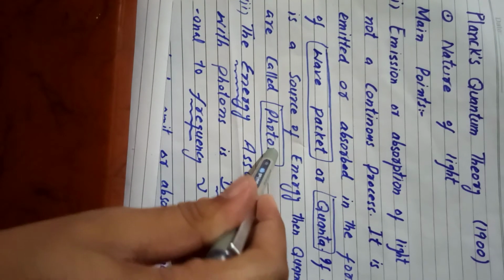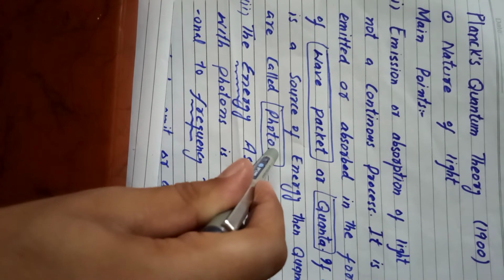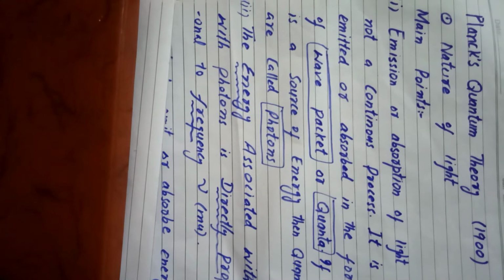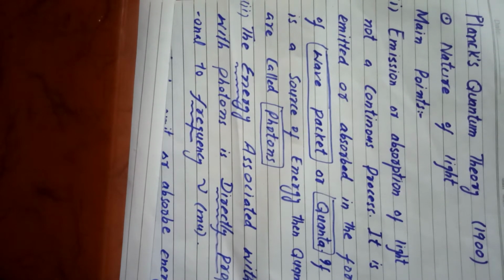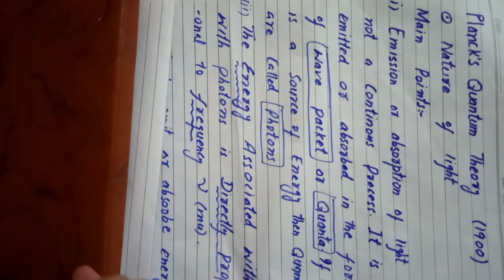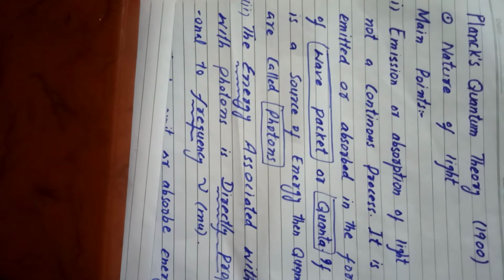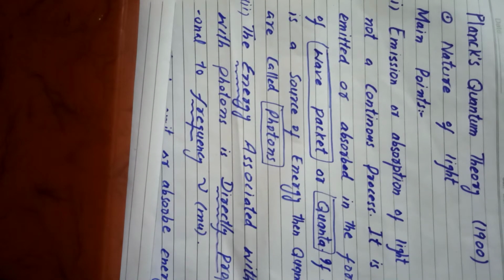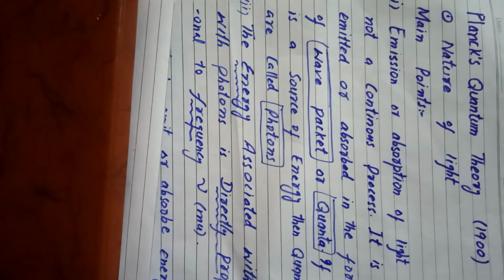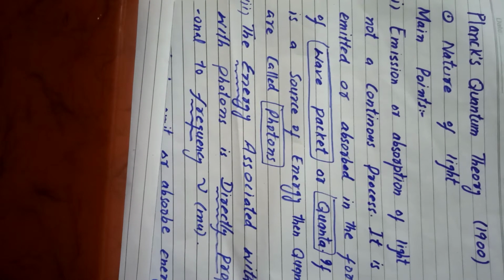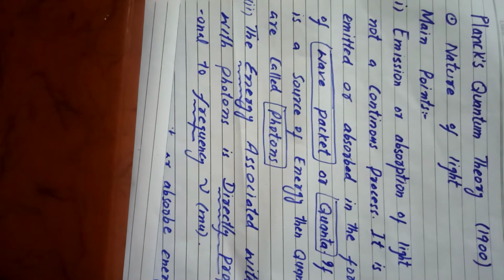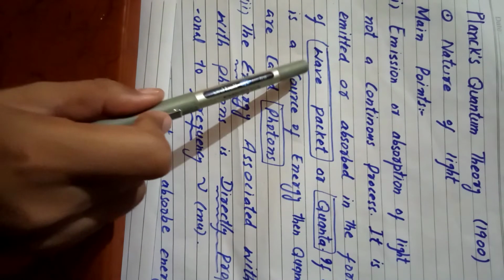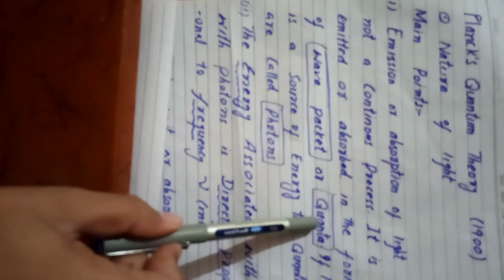Students, we already know about emission or absorption of light, that if there is some transition of electrons from a lower shell to a higher shell or from a higher shell to a lower shell, that needs energy or releases energy, right? So that emission or absorption of light is not a continuous process. Then how light is emitted or absorbed is explained by the scientist. These radiations are emitted or absorbed in the form of wave packets or quanta, right?